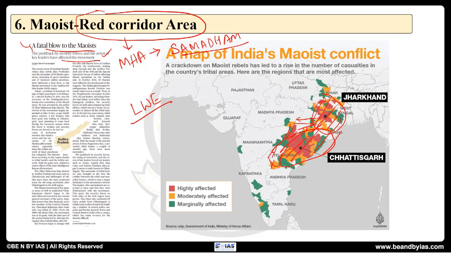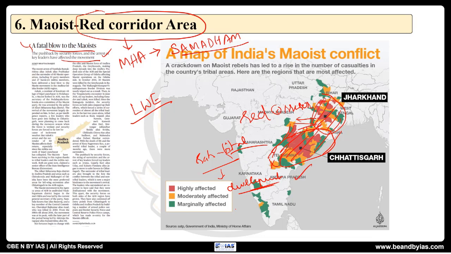So these are called extremists, and this area is called the left wing extremist affected area, or red corridor. To reduce this, various schemes are there, for example rehabilitation of them, increasing infrastructure there, and special funds given to the districts here, so that we can take the developmental activities there, provide employment, and reform them. So these are all the things.